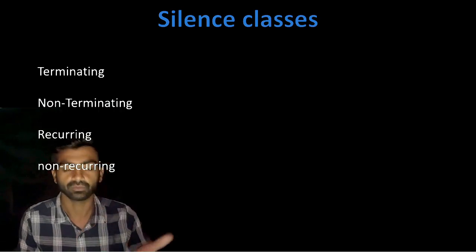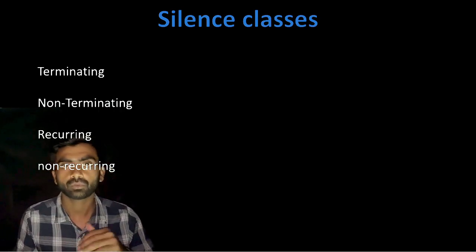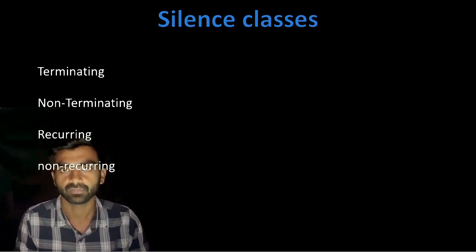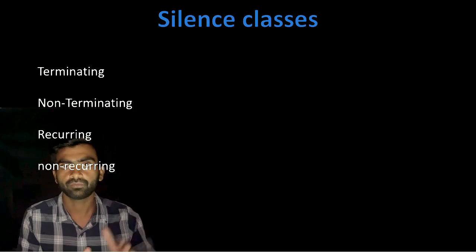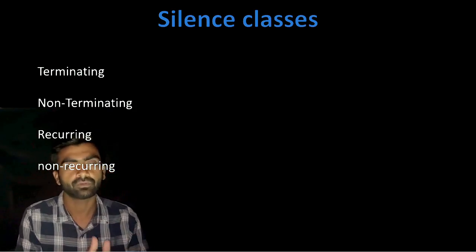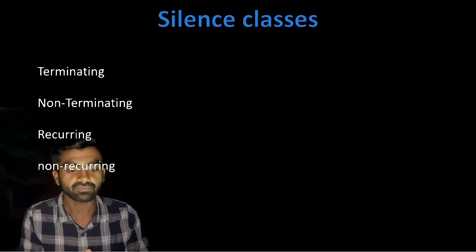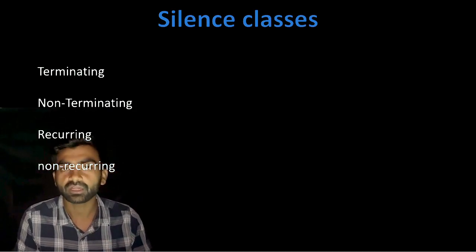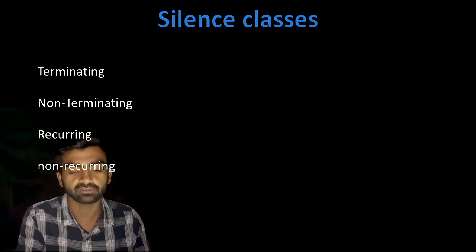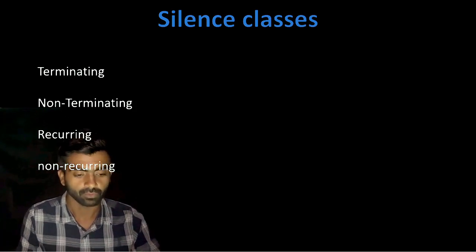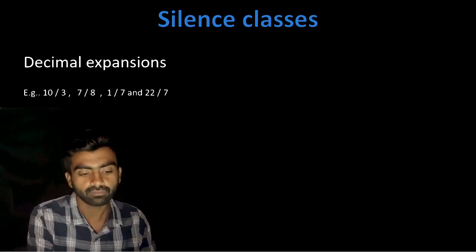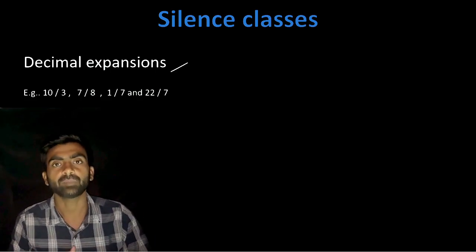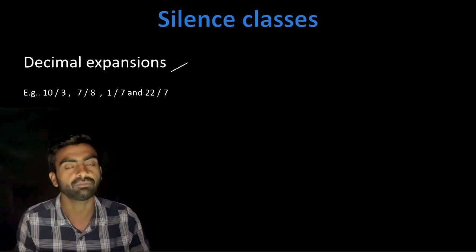Now let's move to the next. Now the concept is terminating, non-terminating, recurring and non-recurring. To clarify these concepts, first of all we will do some questions. After that I'll tell you what exactly these terms are. So the first question, we will solve decimal expansion. By this decimal expansion you will come to know about all these concepts which I have told you previously.